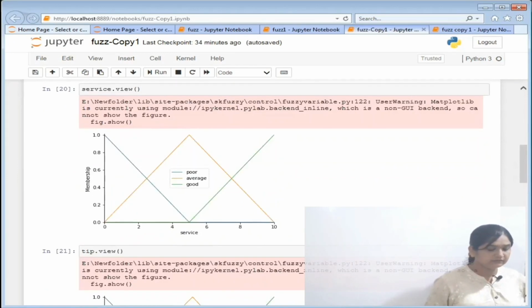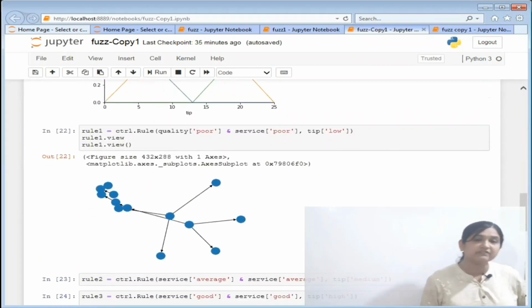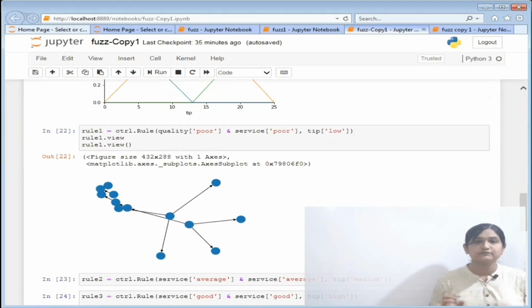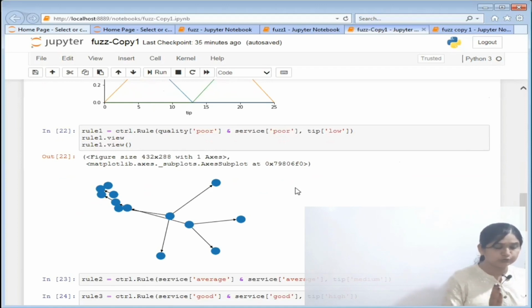So as we are done with our membership functions, now it's time to go for rules. Here I'm defining 3 rules: rule 1 for your poor region, rule 2 for your average region, and rule 3 for your good region. Rule 1 is equal to ctrl.Rule. Inside the rule, parameters are provided: 2 antecedents, quality and service, and 1 consequent, that is your tip. Rule 1 is for your poor region, so poor, and for tip, obviously it will be low, so the low region is provided.